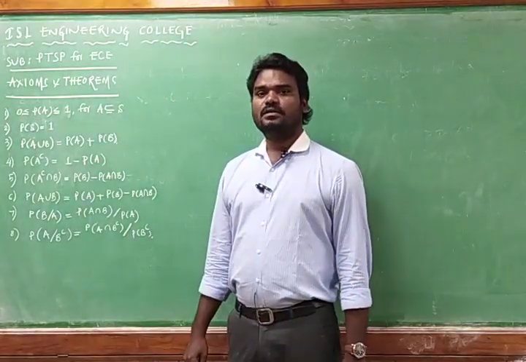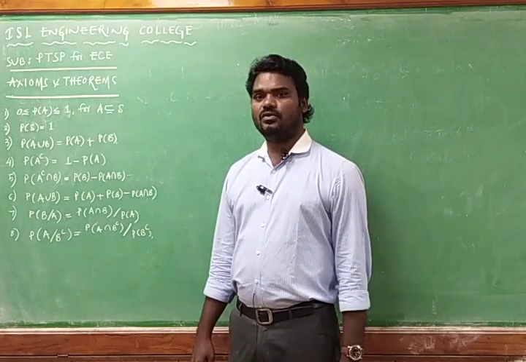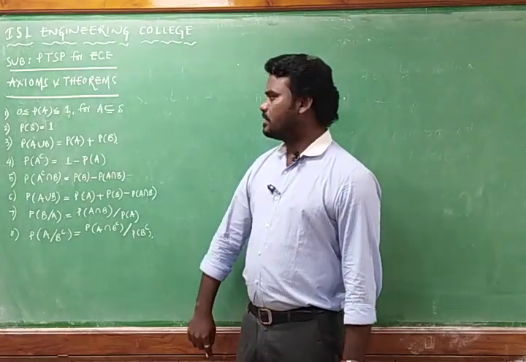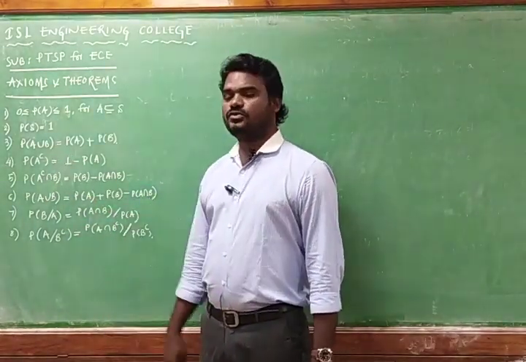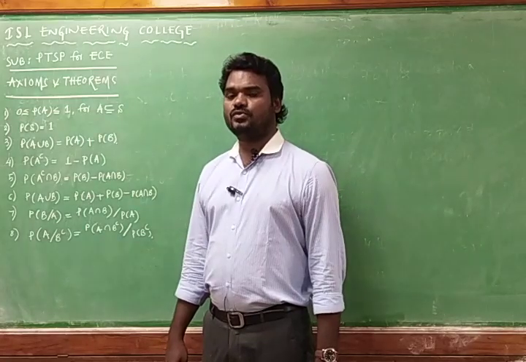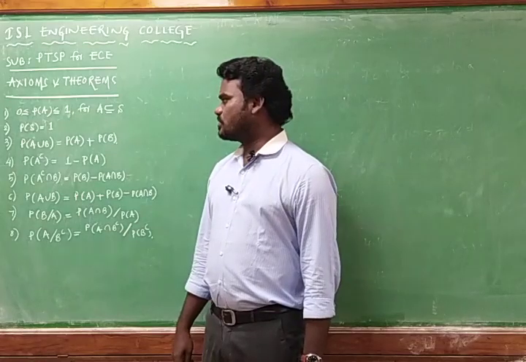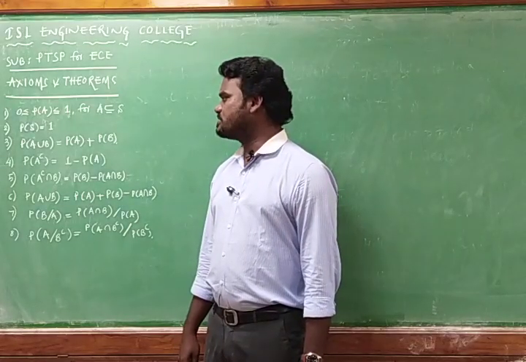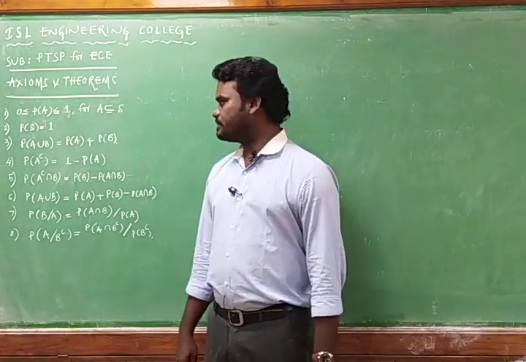That means the probability of having all the possible outcomes in an experiment must be equal to 1. If two events are mutually exclusive events, then the probability of A union B is equal to probability of A plus probability of B.